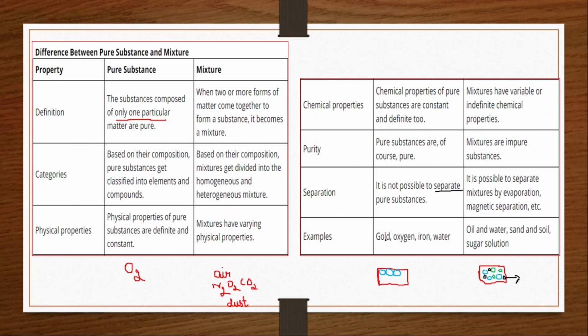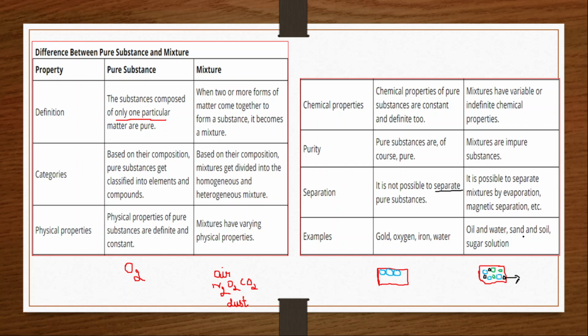Next examples, we have gold, oxygen, iron and water separately. Here in case of mixtures, 2 or 3 different particles we have taken. Oil and water we have taken. Salt and sand and soil we have taken. Sugar solution we have taken. That is, 2 or 3 different types of particles are mixed with one another, and this is called a mixture.